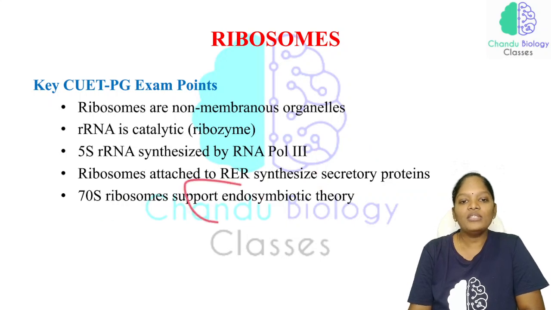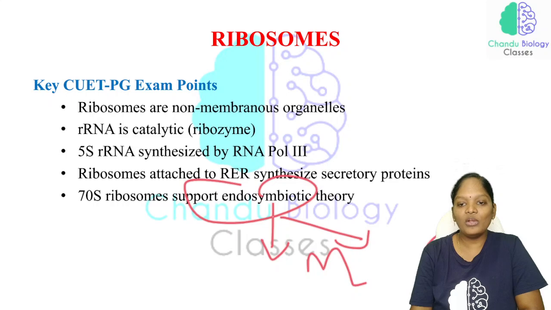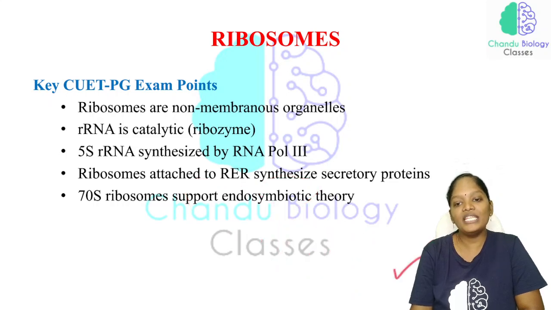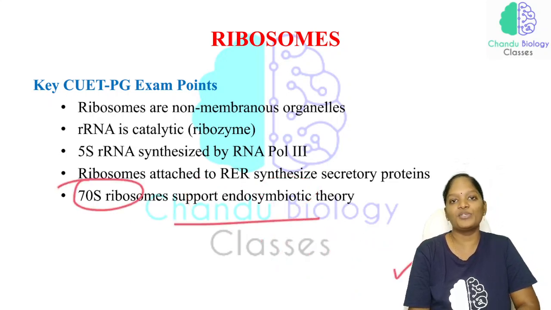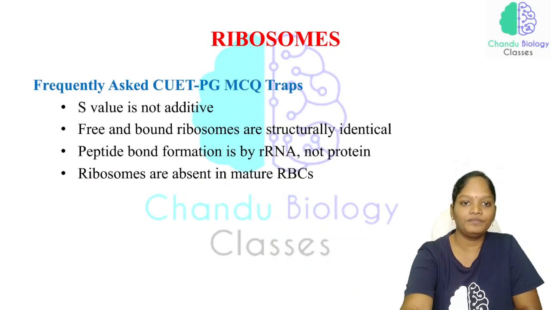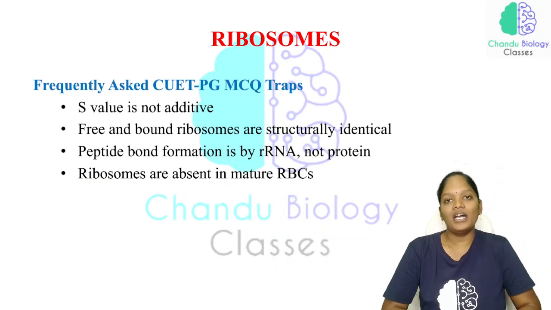No. Endosymbiotic theory, and in the endosymbiotic theory the organelles will be mitochondria and chloroplast, and the type of ribosome seen in these two organelles will be the 70S ribosome, no doubt in that. Okay. And in the exam, how can the questions twist us?